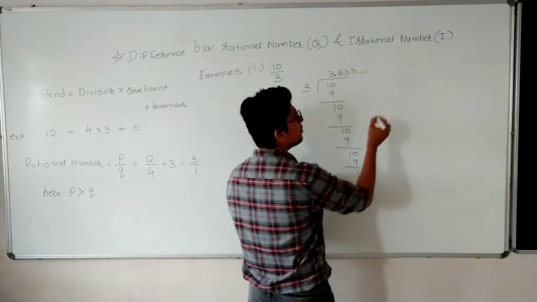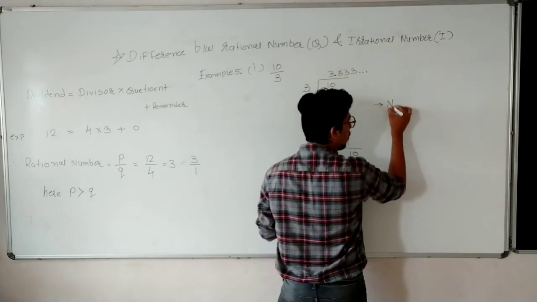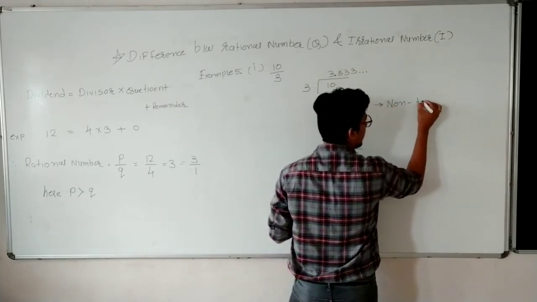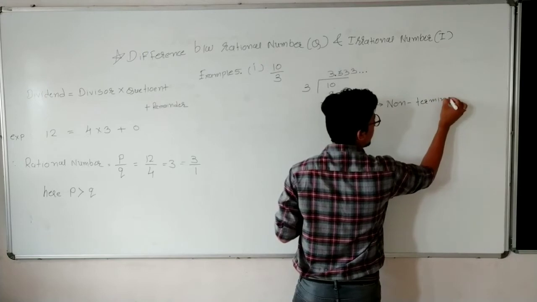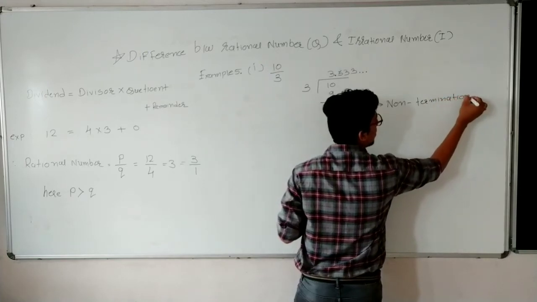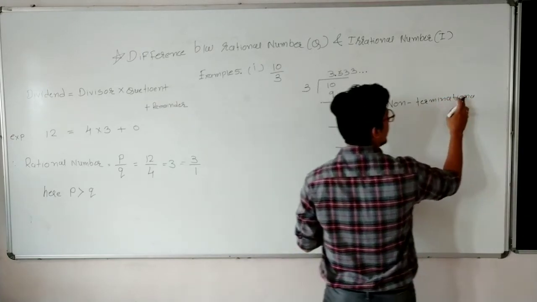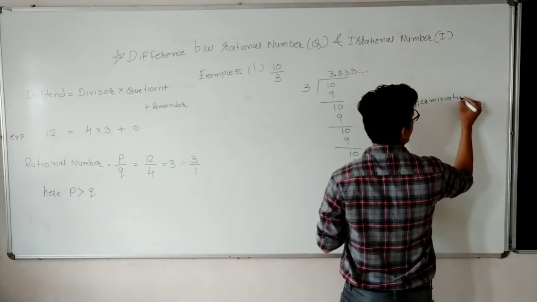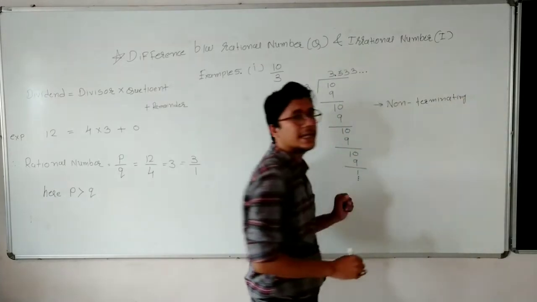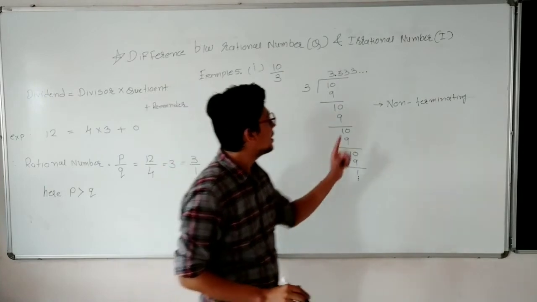So this division process is non-terminating, unstoppable, non-terminating, or I can say unstoppable process.